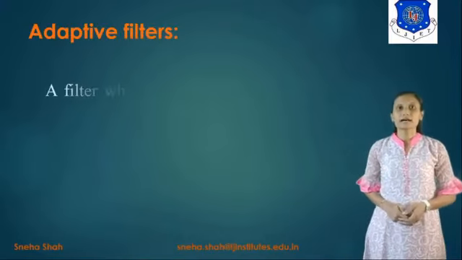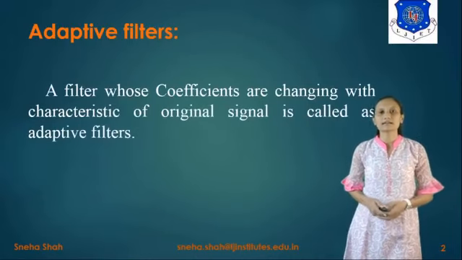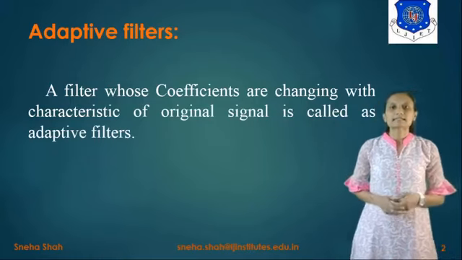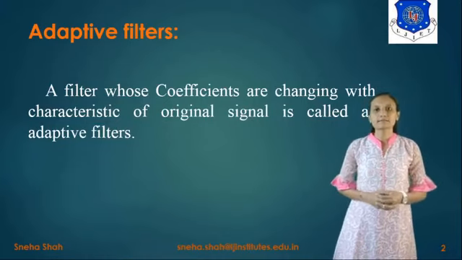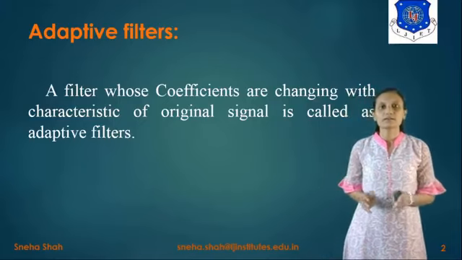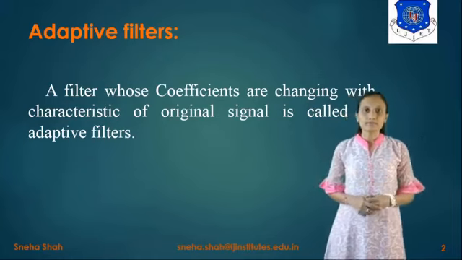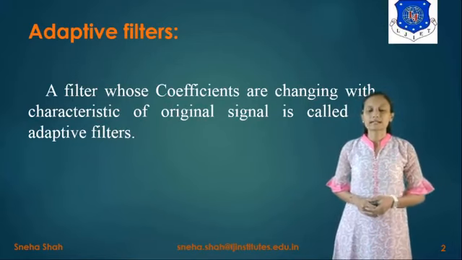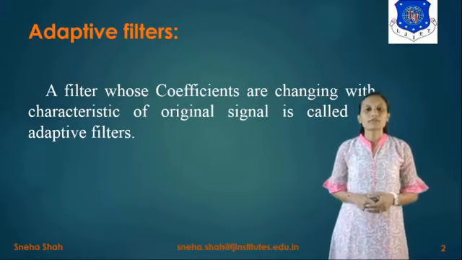What is an adaptive filter? An adaptive filter is a filter whose coefficients change with the characteristic of the original signal. It is considered one kind of filter whose coefficients change according to its characteristic. If we take fixed coefficients, we can't filter out a particular frequency for it. So for that we have to use adaptive filters. Basically, adaptive filters are a special kind of filter that filter with variable coefficients, right?